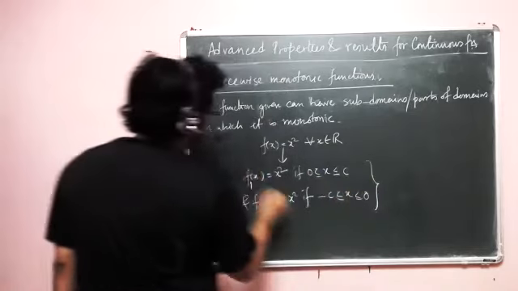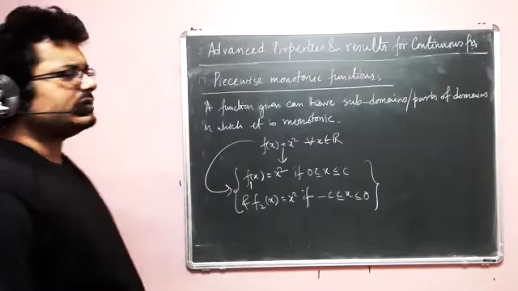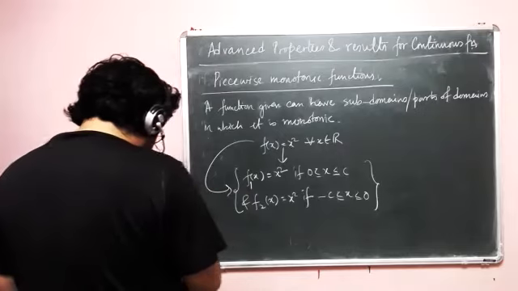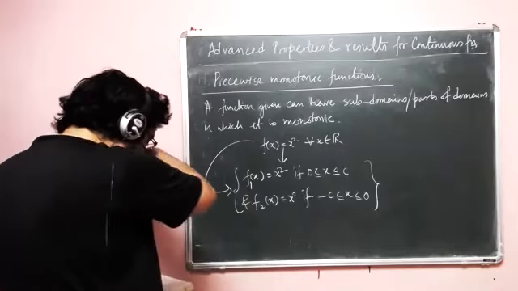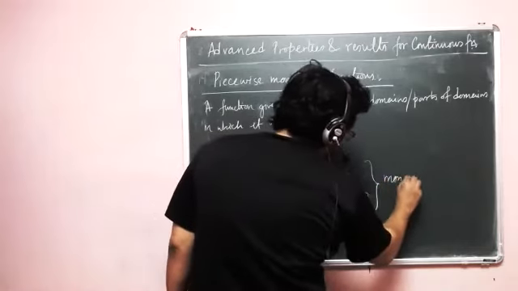If I break this into these two functions, what is the gain? The gain is that now I get monotonicity.